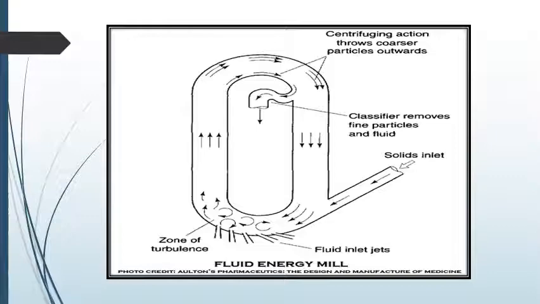In this way, the particles, under the influence of the inert gases, circulate in this fluidized energy mill until they are reduced into an appropriate size. Once reduced into the appropriate size, you can see there is a classifier fitted into the outlet. From there the particles of the appropriate size come out and are collected.